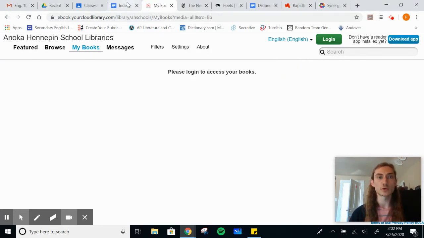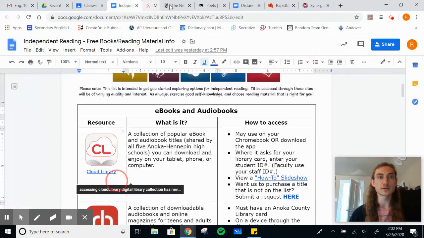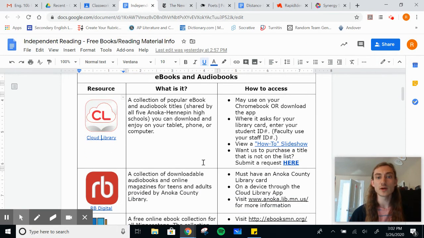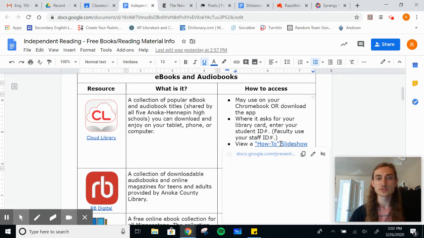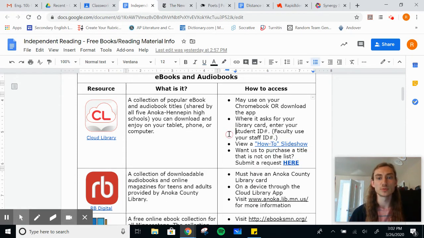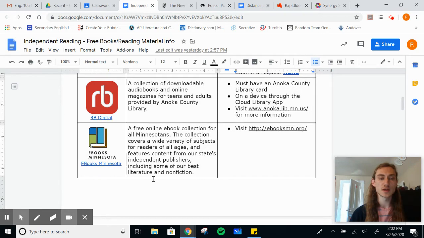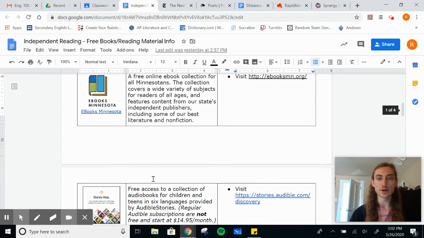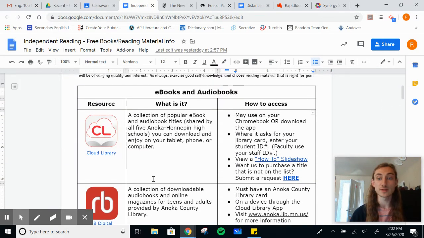If you have more questions about using Cloud Library, let one of your teachers know and we will help you with that. Otherwise, this how-to slideshow you should have access to will be able to give you some more directions also. These other options are things you could look at and explore if you're bored or looking for things to read.